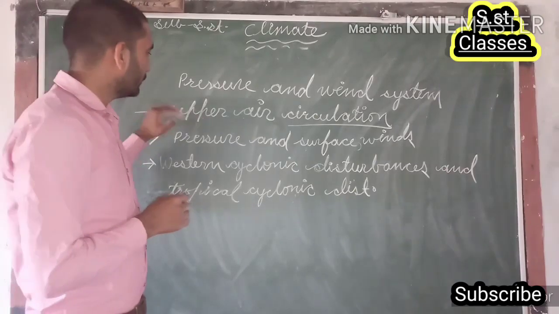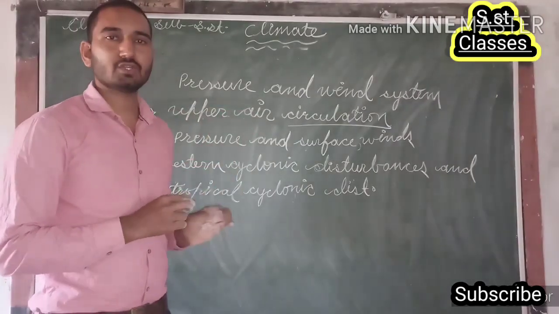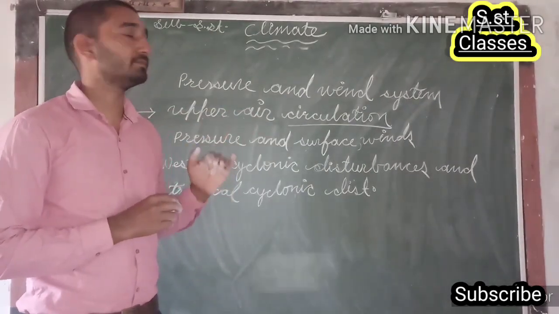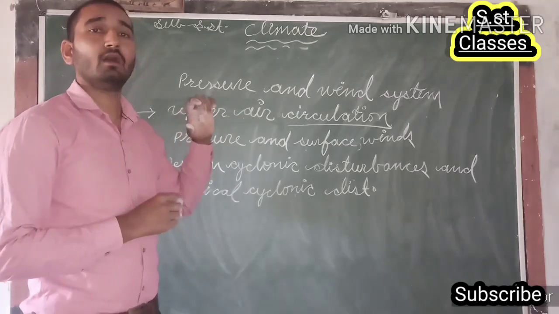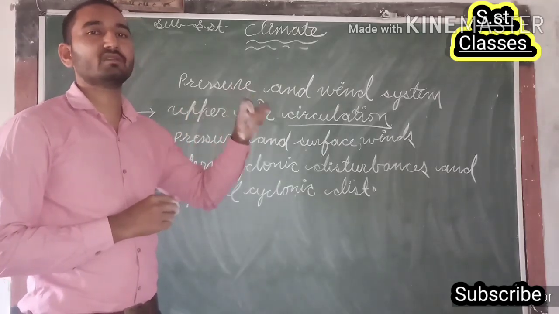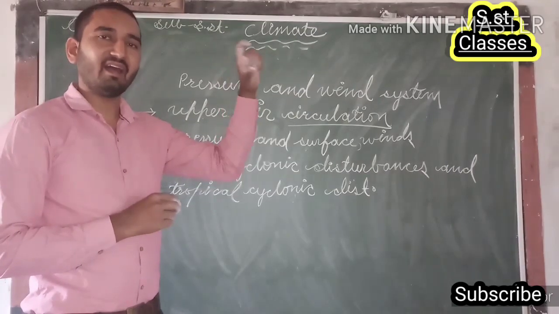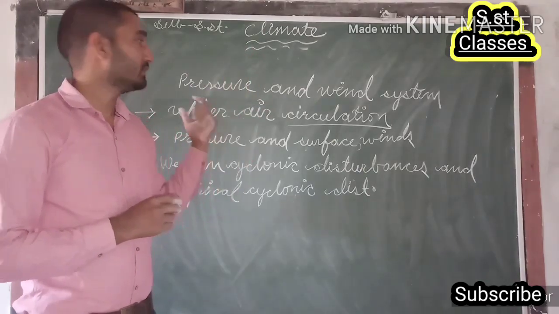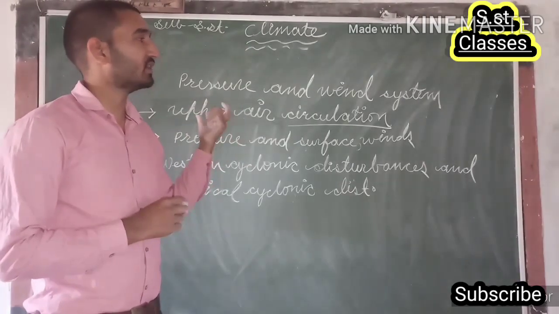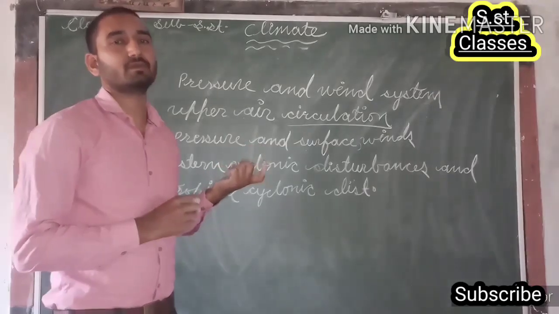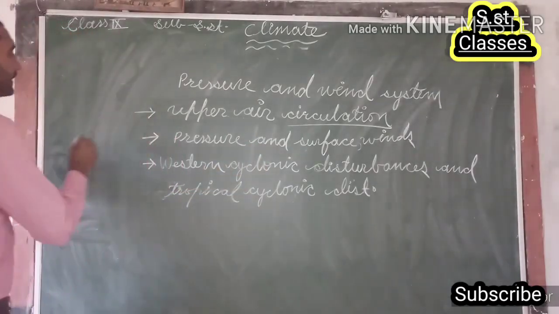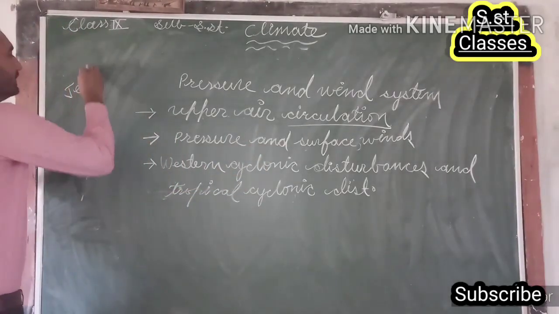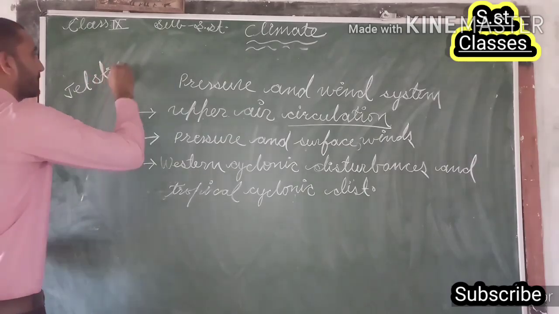Now, what do we actually mean by upper air circulation? Upper air circulation means the high velocity winds flowing at high altitudes. Generally, these are governed by jet streams. In India, the upper air circulation is governed by jet streams.